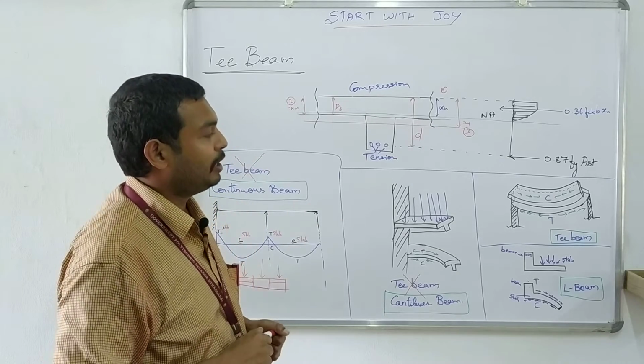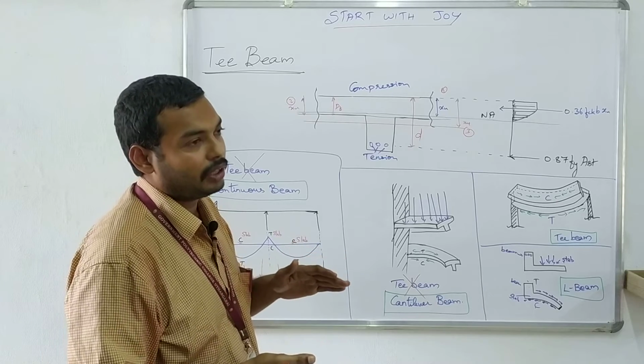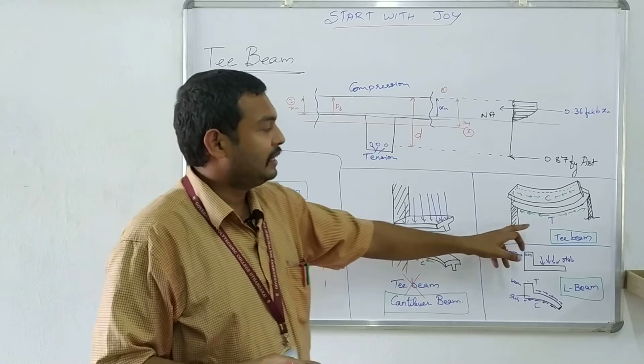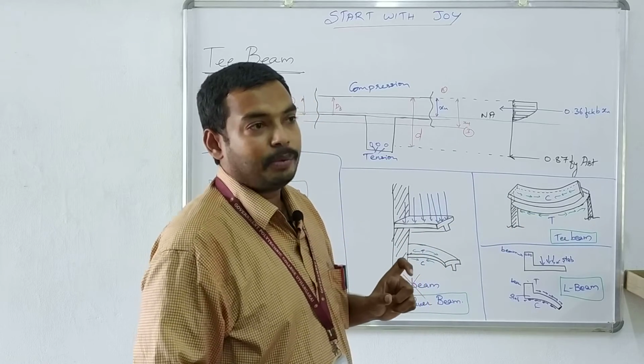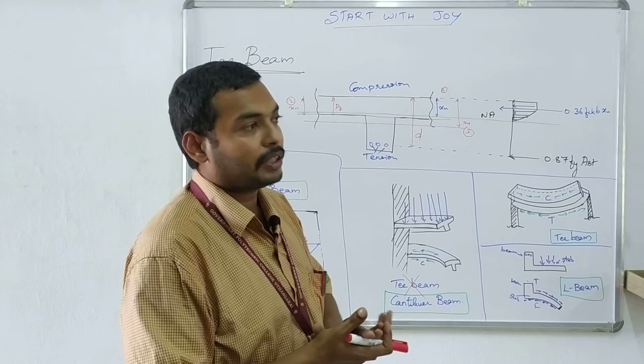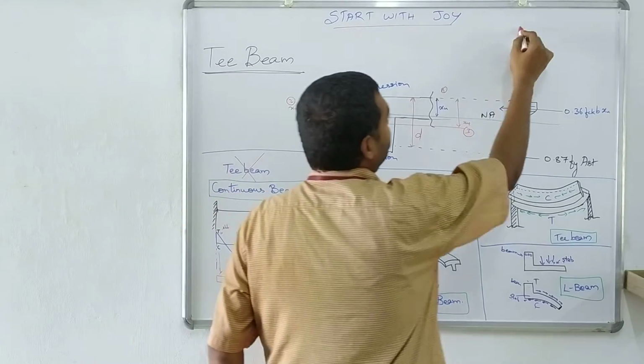Why are we preferring T-beam to a rectangular beam? Because a rectangular beam will need more depth. If you design it as a T-beam, the slab portion is going to contribute some compression zone to your structural member. So in a rectangular beam, you will be getting compression zone and tension zone.